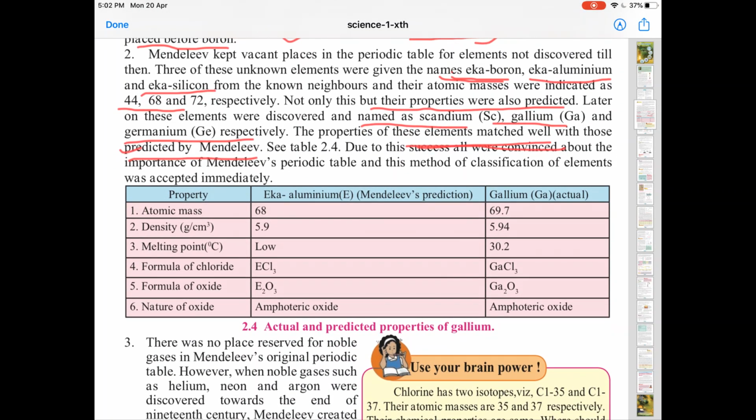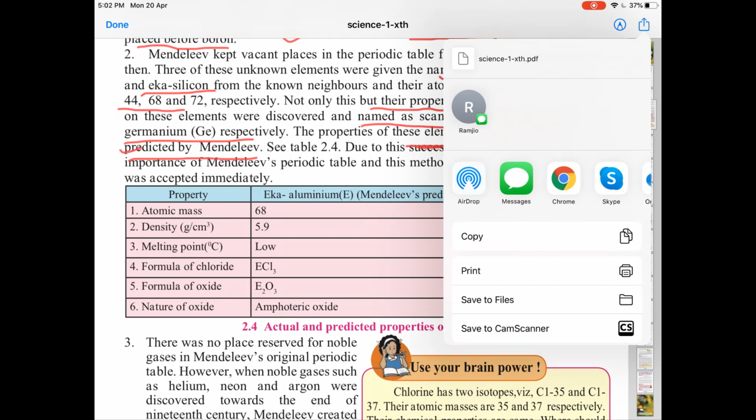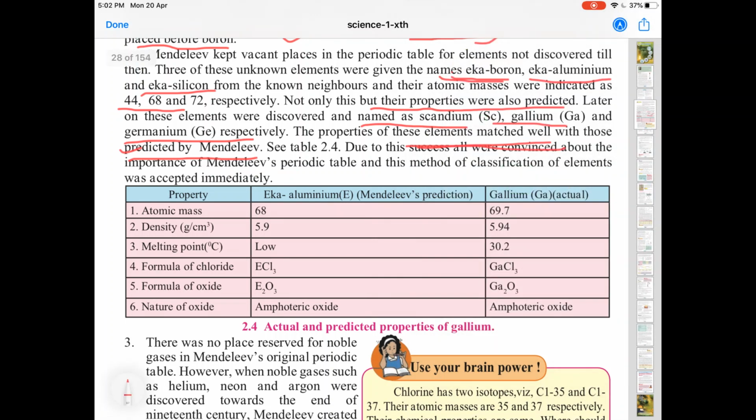So he had predicted, if you look in the periodic table, he had predicted the properties, and aluminium as atomic mass 68, and when it was discovered it was 69.7. You can see how close they are, density 5.9, 5.94, right? Formula of the oxide E2O3, here it is Ga2O3, amphoteric, so it is almost exact.